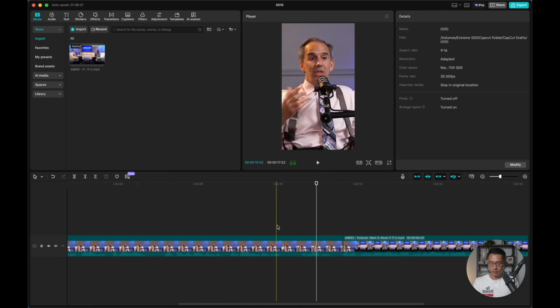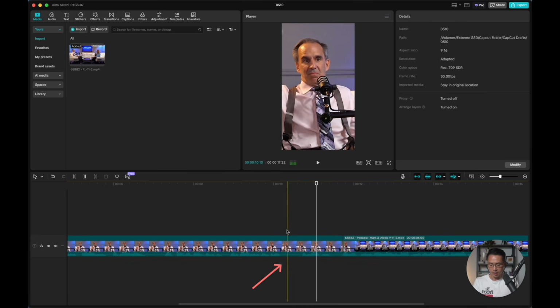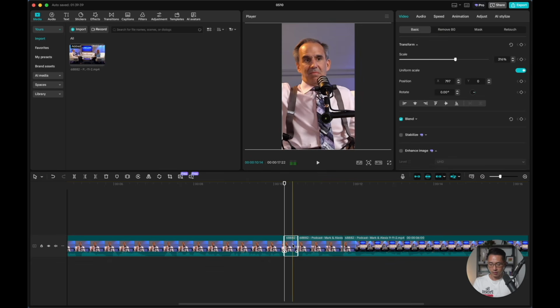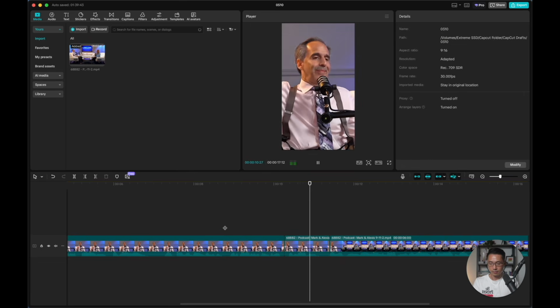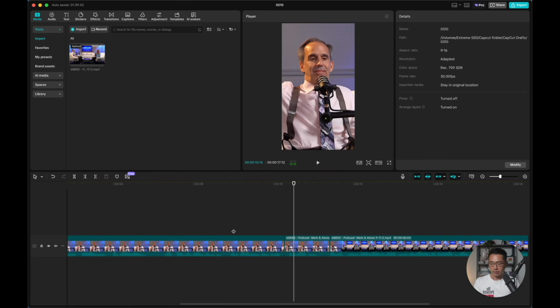So let's say this is a dead space that we want to eliminate. You can also look at the audio waveform. When there's a space here, that's a dead space. So let's say we want to eliminate this dead space. We can just cut here, select this middle part, and click on delete. So that was just to show you how to delete the dead space.